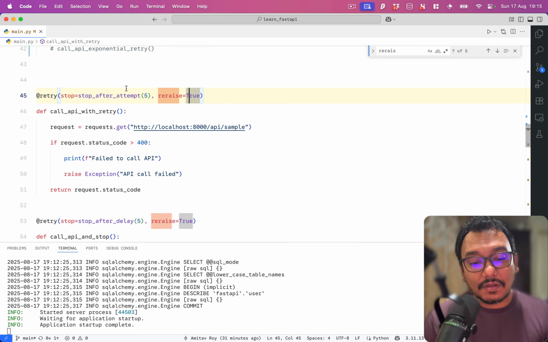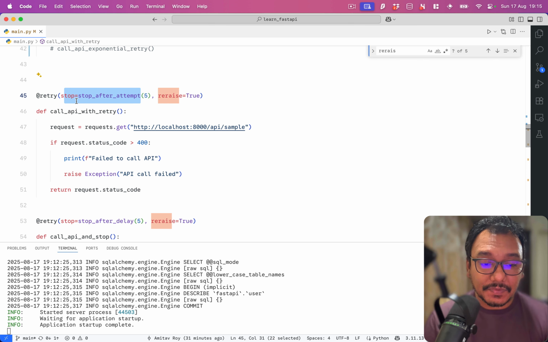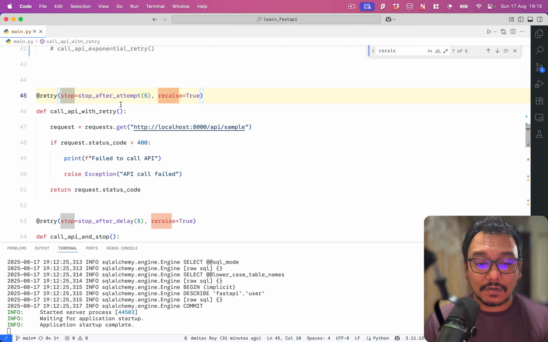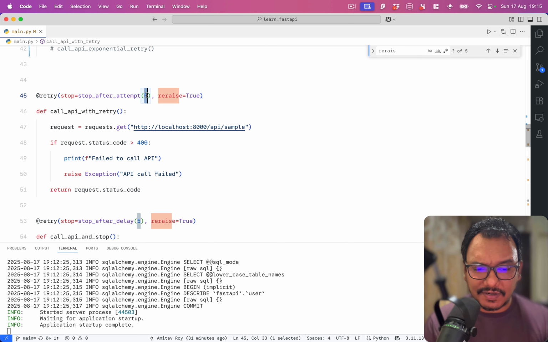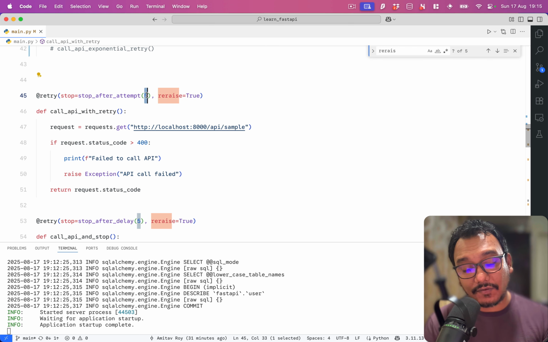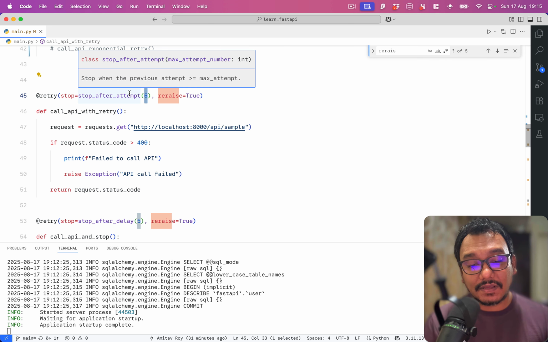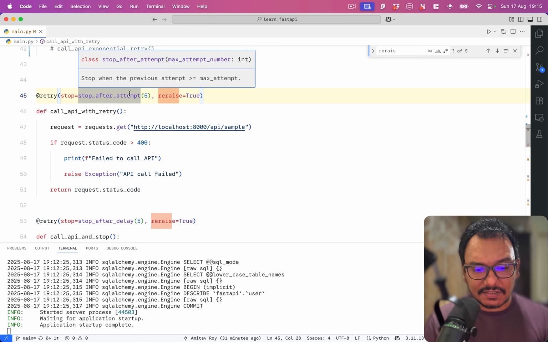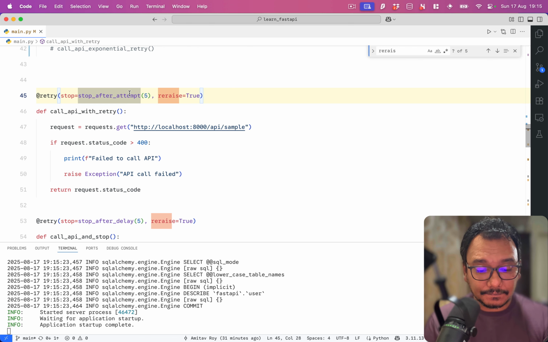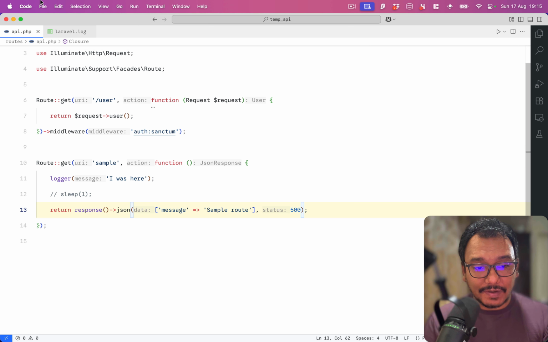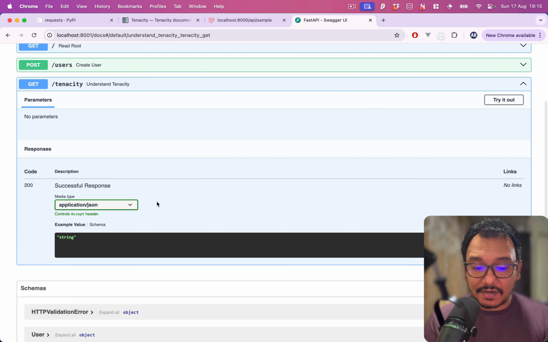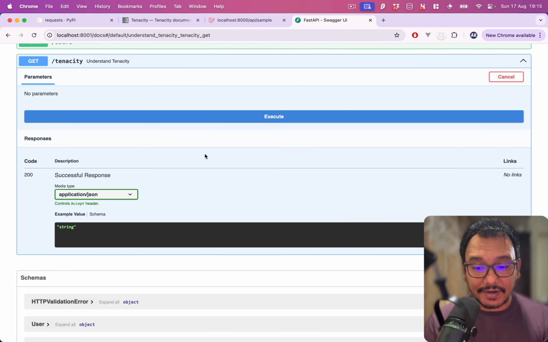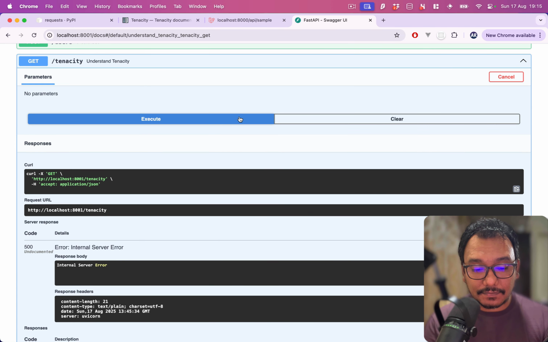Okay. Now, let's understand what is happening over here. So I'm saying that you should stop, and you should stop after 5 attempts. You can number it anything, but what I am saying over here is that you should stop after X number of attempts, which is a very typical behavior. So I'll save this, come over here into my logs. I will clean it up. Yes, this is clean. Now I'll go here and say try it out and execute.